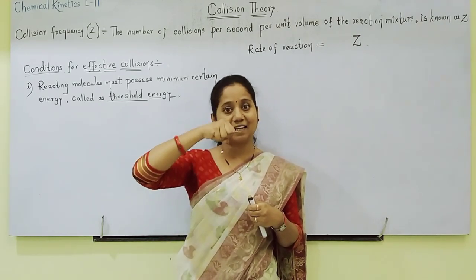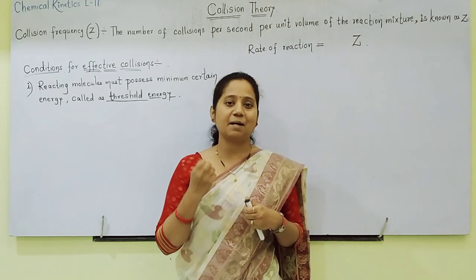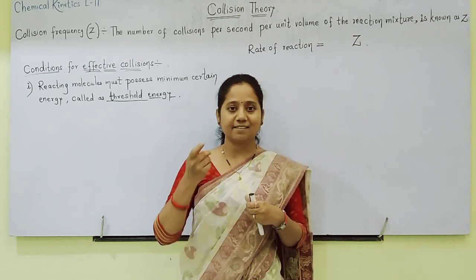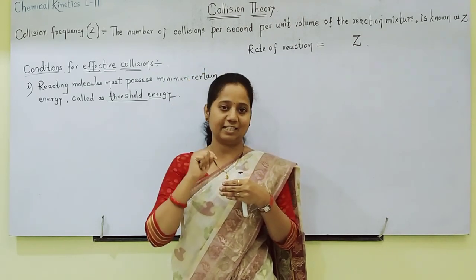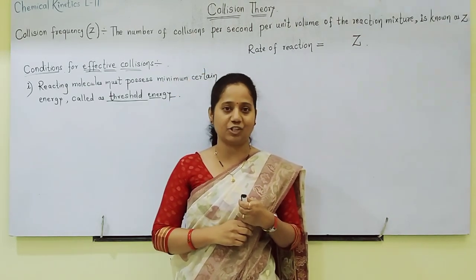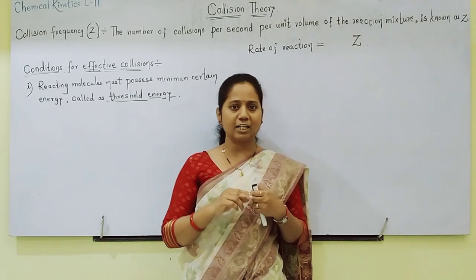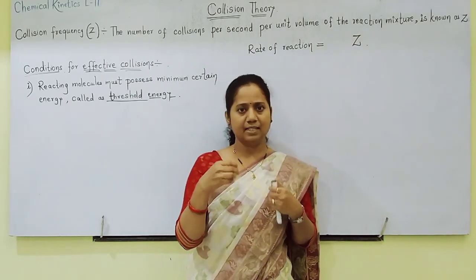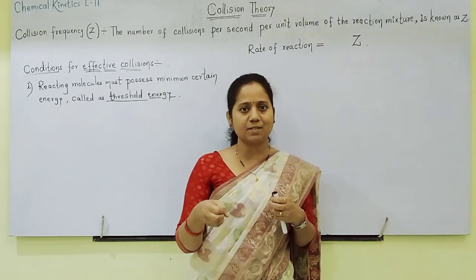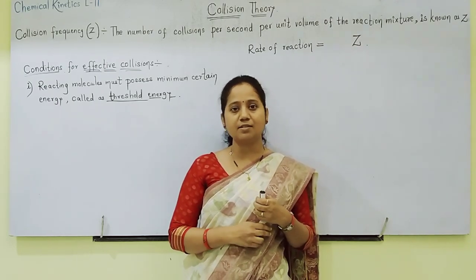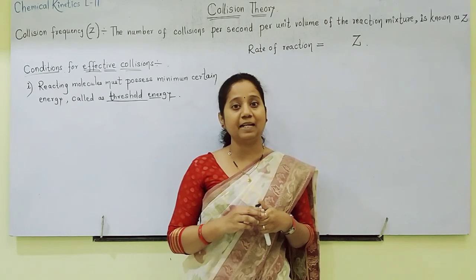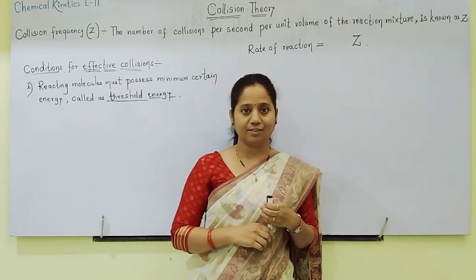Through that heat, reactants will absorb an extra amount of energy to increase their normal energy up to threshold energy. That energy is called activation energy. So activation energy can be supplied in two ways. Generally by heating, that is by rise in temperature. Otherwise, in case of photochemical reactions, this activation energy is supplied in the form of photons of light.